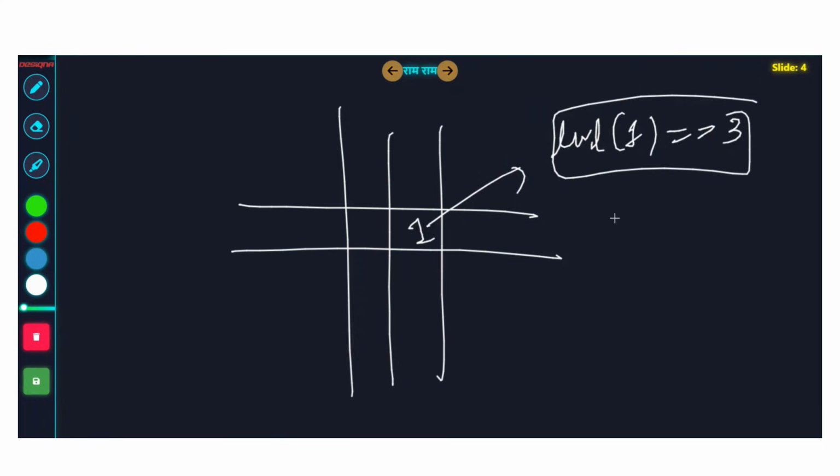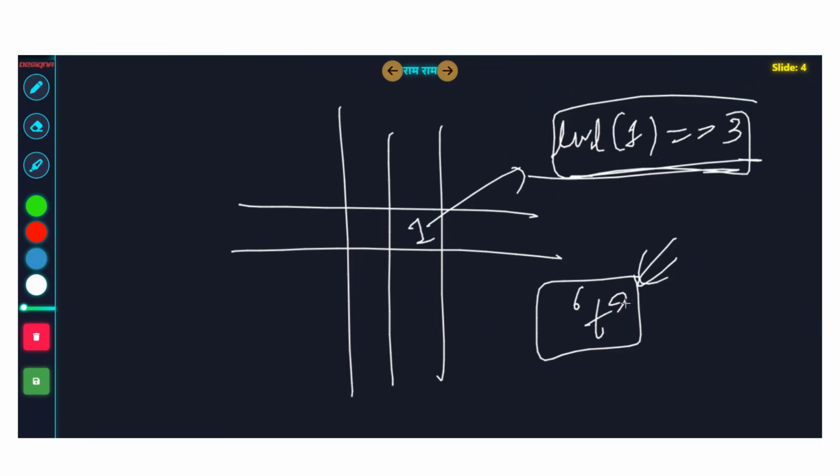So how will you know that it can be reached, when the question is telling you t seconds? How can you know that this one can be reached in t seconds, or that this one can be converted to a disease node in t seconds? The meaning of both of these things is the same. Reaching from 2 to 1 in 3 seconds is the same as spreading the disease from 2 to 1 in 3 seconds. I hope you get the point, guys.